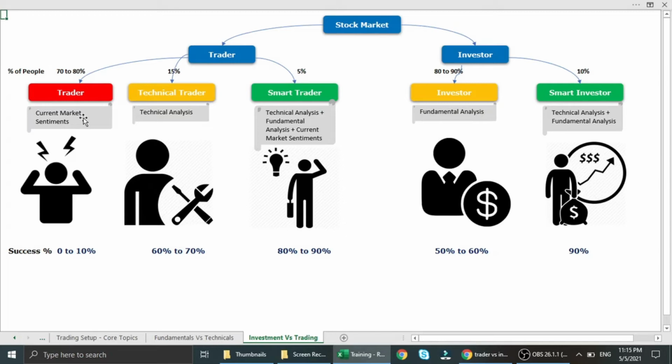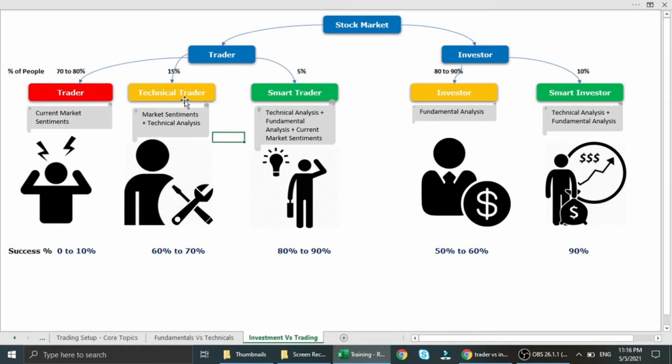People who trade just on sentiments, like if there is a lockdown, if there is any RBI statement, if there are any global issues. So these people always trade just based on sentiments, and then they just try to gain profits. The percentage of these people is 70 to 80%, and most of them are intraday traders. They trade and hold their shares within the day. That means they enter at the start of the day and end their positions within the same day.